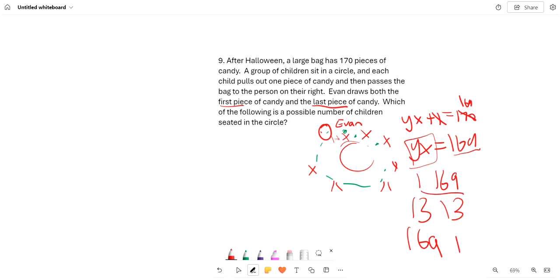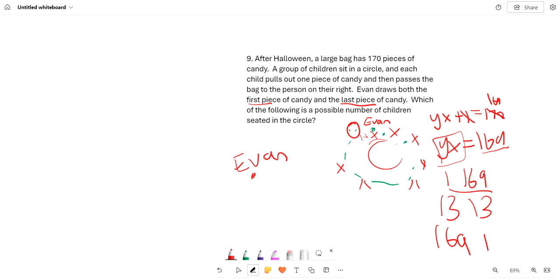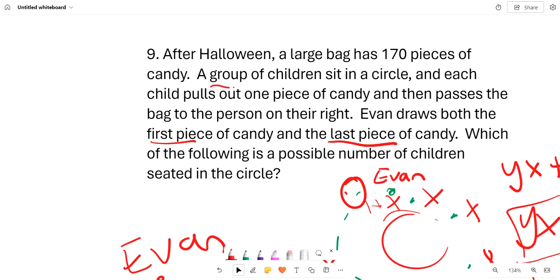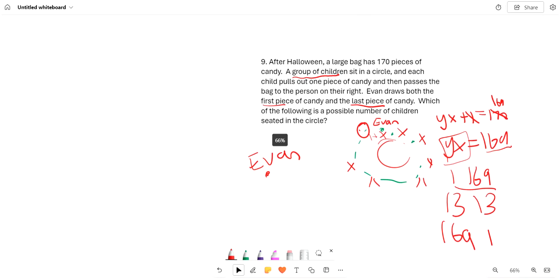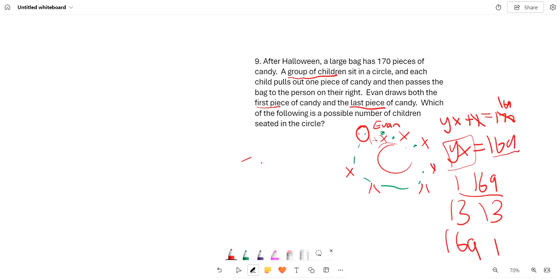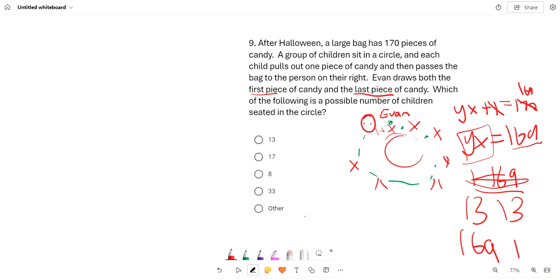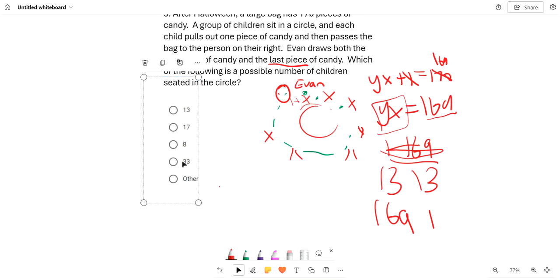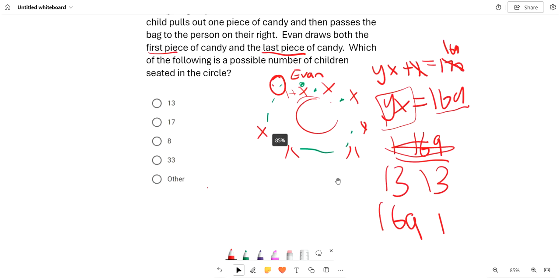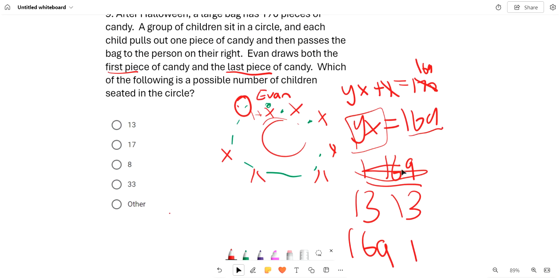So our first case. That means that there's one child, which is specifically Evan, and he gets all the candy. So that's a possible idea. But then again, it says a group of children, so it wouldn't really work. So this does not work, because you can't really pass candy to the right. And so I also include the multiple choice here, and so that wouldn't really work.